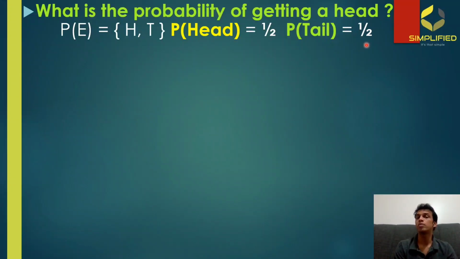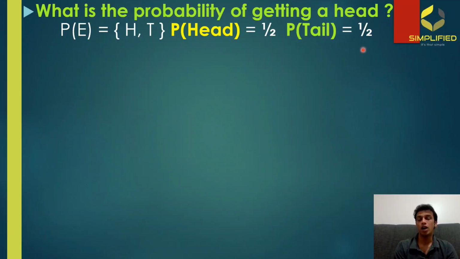I hope you still remember the fifth point which I mentioned in the last slide, that is, the sum of probabilities of an experiment should be 1. So here I've already told you there are only two possibilities existing, and we have already found the two probabilities. So when you are summing up both of these values, you should get 1. So 0.5 plus 0.5, it is 1. Or 1 by 2 plus 1 by 2, it's again 1. So I hope you understood this point. You have to remember this fifth point very importantly because it's going to be extremely helpful for you throughout probability.